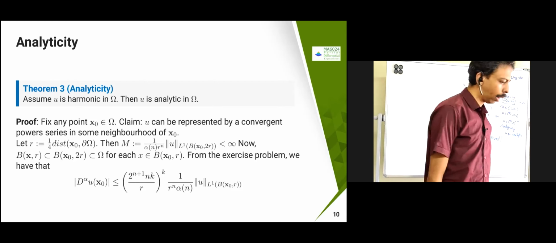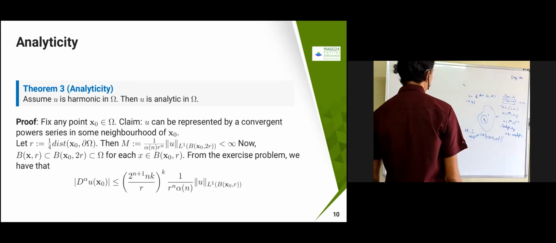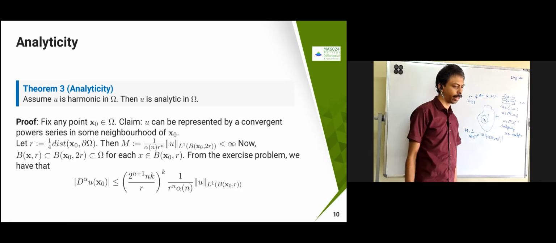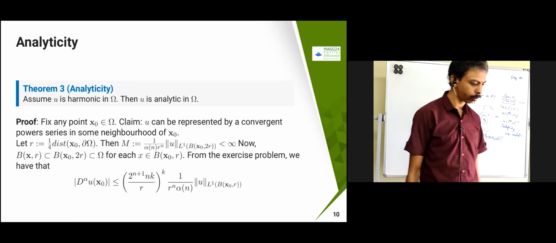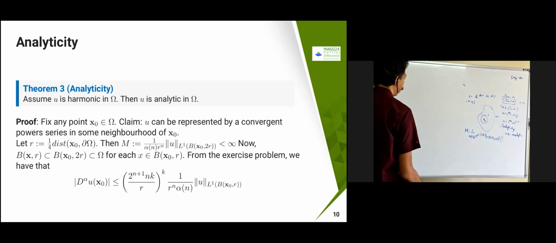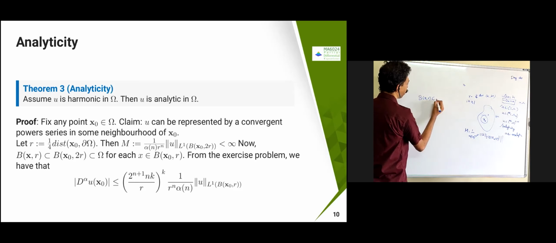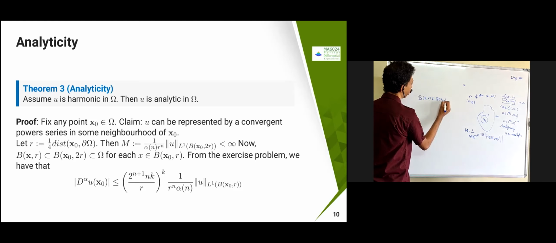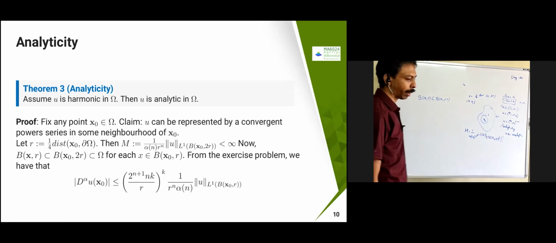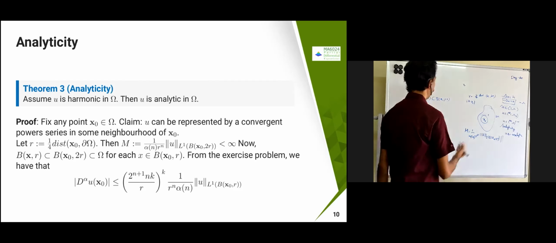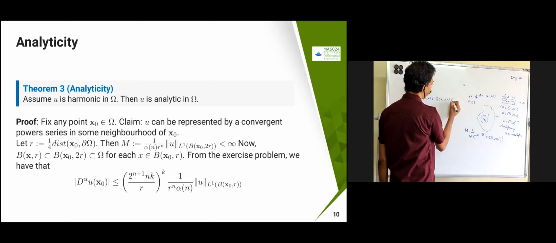So now suppose I take any x in the domain. What I am going to choose is my x such that B of x comma r is a subset of B of x naught comma 2r, which we have already chosen so that this is a subset of omega.